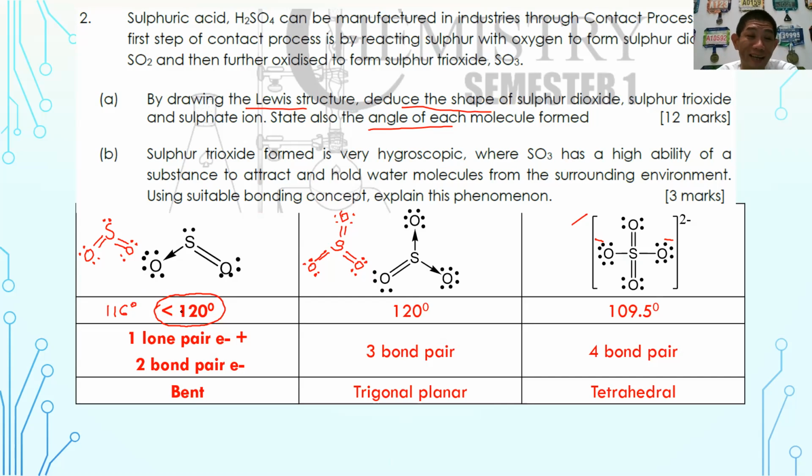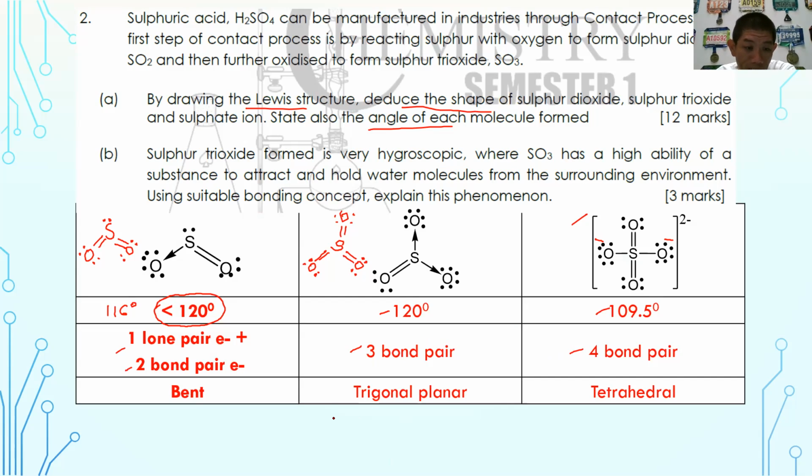Don't bother what value that is, just give a value. Right? So this is sulfur dioxide. Sulfur trioxide, because it is trigonal planar, is 120 degrees, and the sulfate ion, because it's tetrahedral, is 109.5 degrees. So you also have to deduce the lone pair and bond pair electrons. So sulfur dioxide has 1 lone pair and 2 bond pairs, sulfur trioxide has 3 bond pairs, and the sulfate ion has 4 bond pairs.